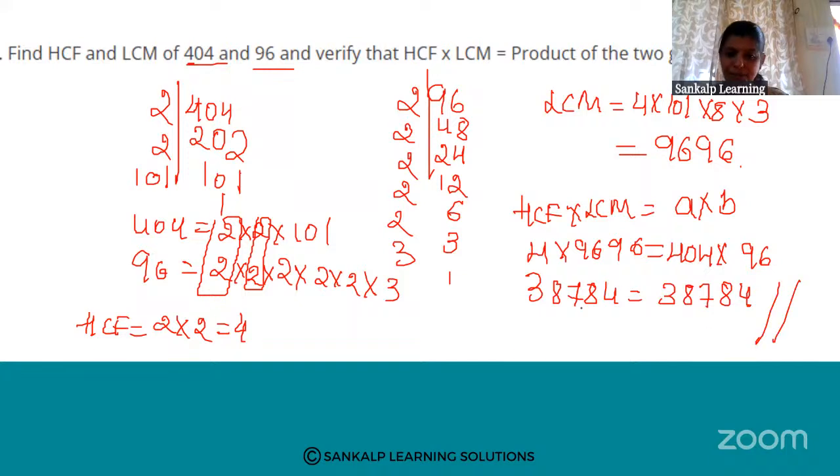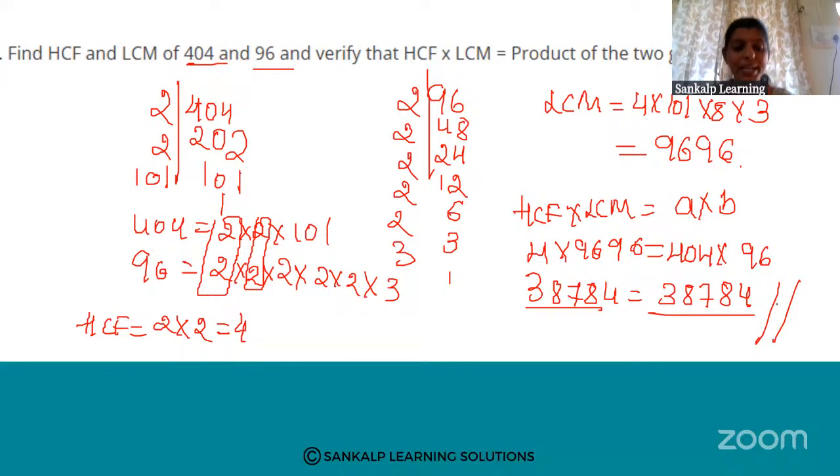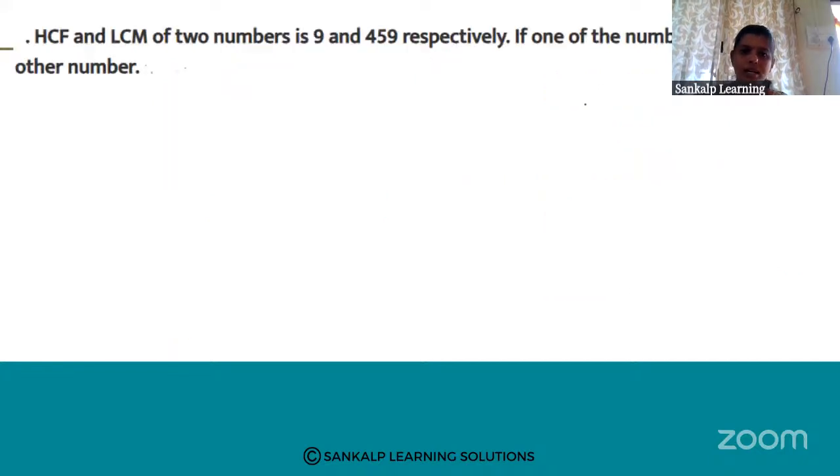So here verify means whether they are equal or not. So here these two values are equal, therefore it is verified. Okay. So HCF into LCM is equal to product of the two numbers A into B. Okay. So this is verified. Next.